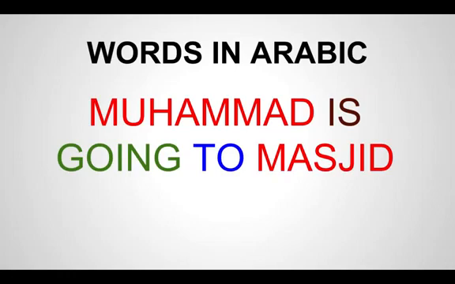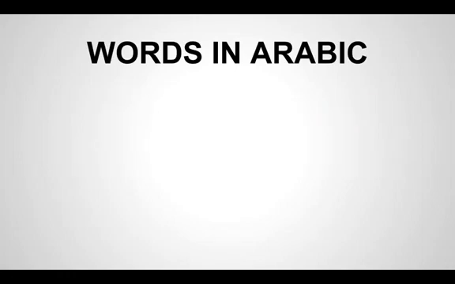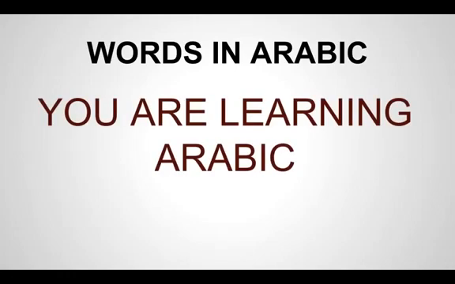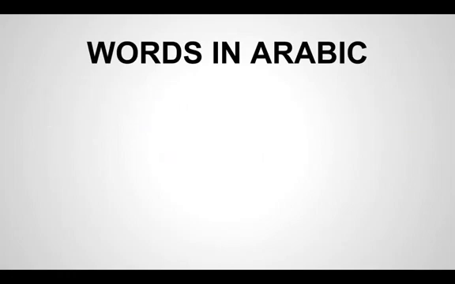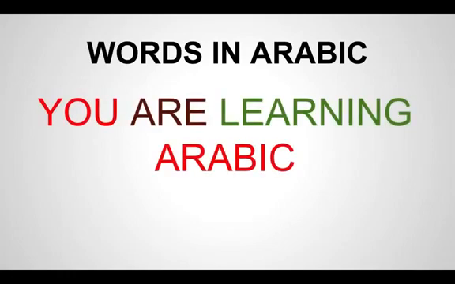Let's give another example. See if you can figure out quickly. You are learning Arabic. What will be ism, what will be fi'al, and is there any harf in this? See here, there is no harf in this.